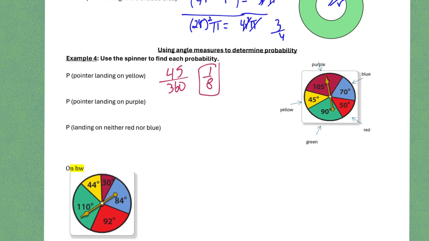What's the probability that it lands on purple? Okay, you're like, I don't see any purple, but it does name this one to be purple up here. So I guess this is purple right here. And so we're going to say, well, that's 105 out of the 360. And we could reduce that as well. And we get 7 out of 24. Okay, we could divide it if we want to as well.